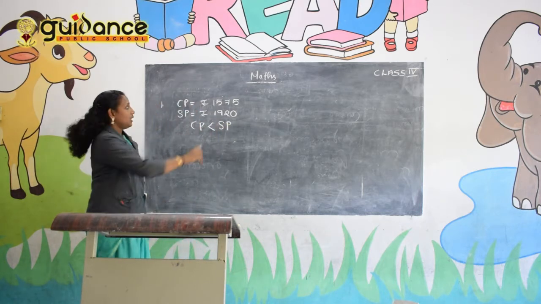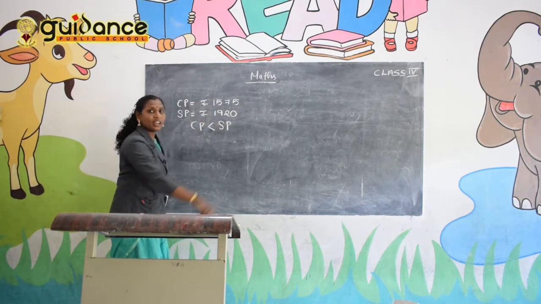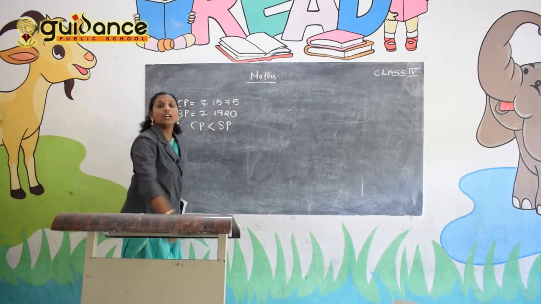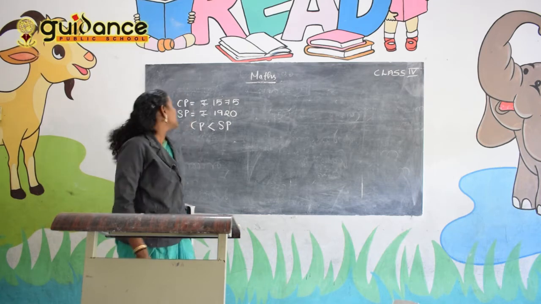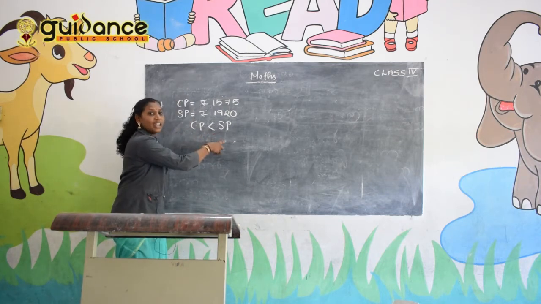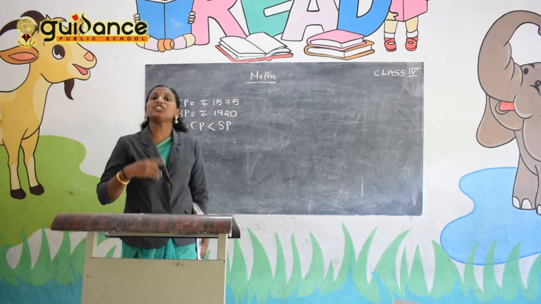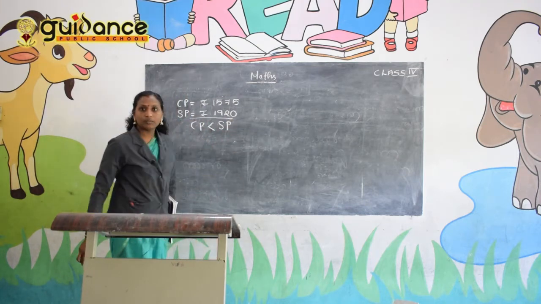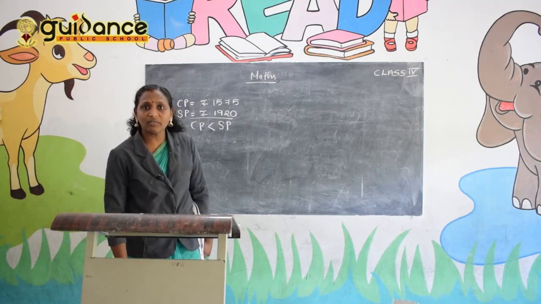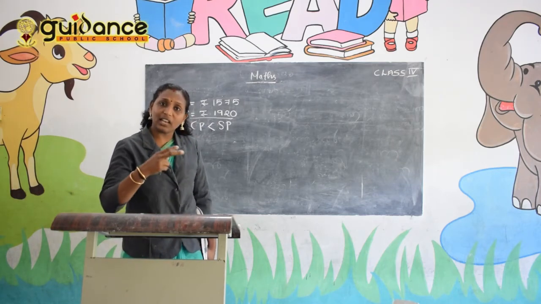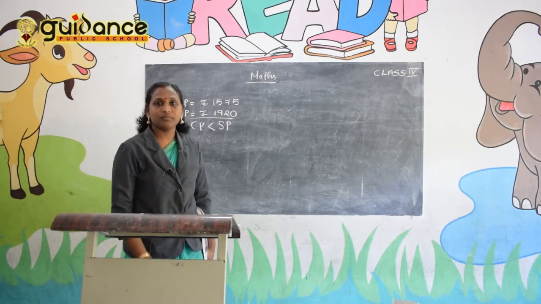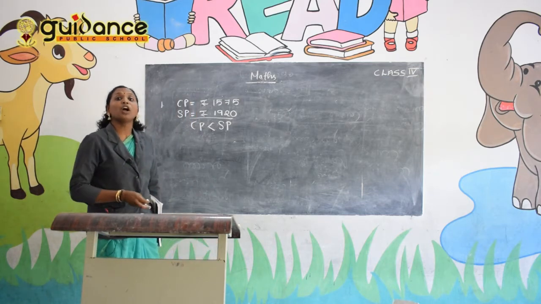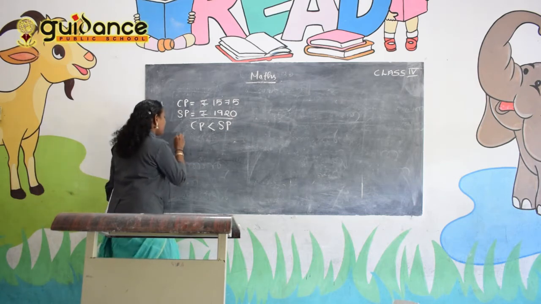So the SP is the bigger value. That means it is a profit, because SP is the bigger value.